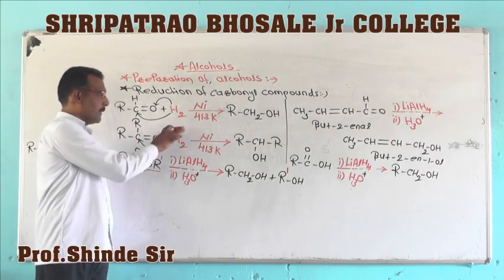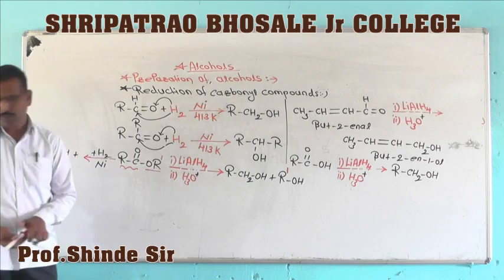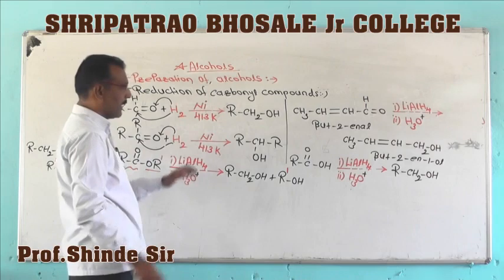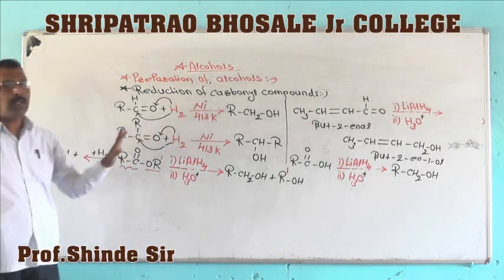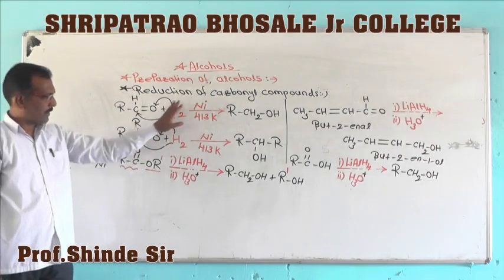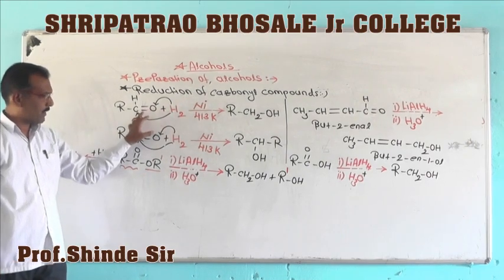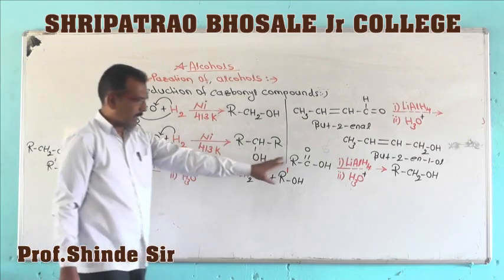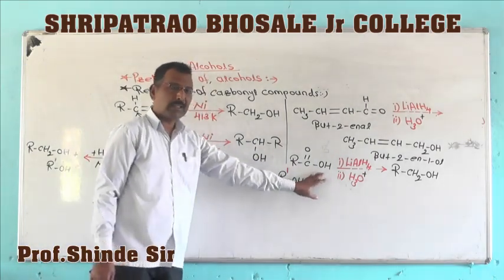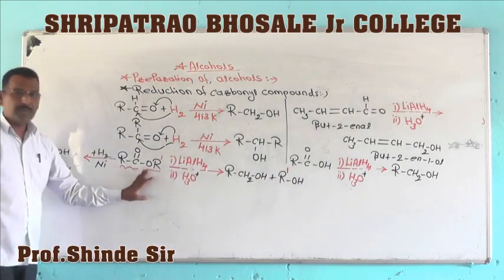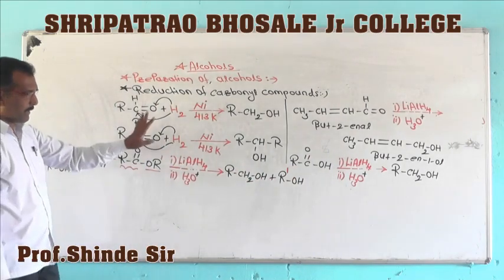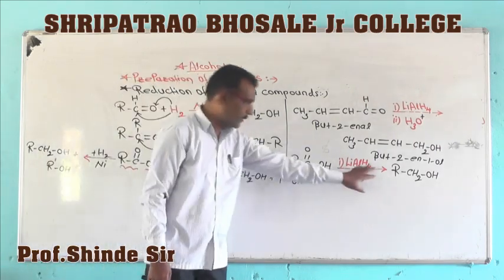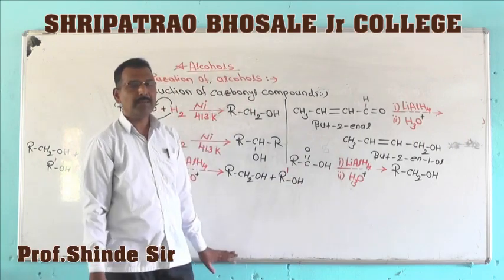Once again I will revise how alcohols are prepared by the reduction of carbonyl compounds: by the reduction of aldehydes, ketones, carboxylic acids, and esters. A question may be asked, such as how will you prepare ethanol by using ethanoic acid.